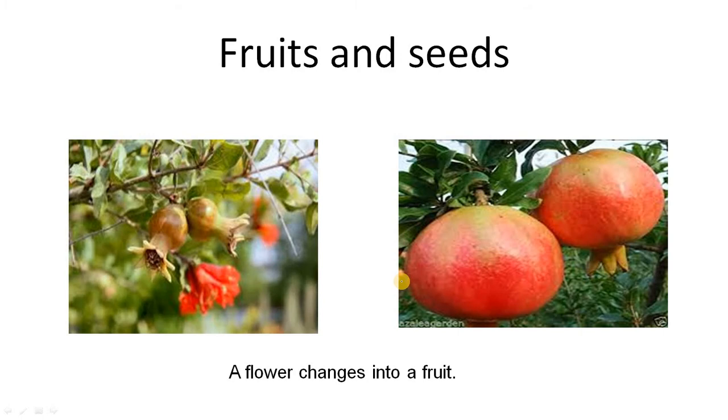And the next important point is they have seeds inside them, right? Fruits are soft and fleshy in nature. They grow from flowers and they have seeds inside them. Some fruits have only one seed, some have a few seeds, but there are other fruits which have many seeds in them. An example for a fruit with one seed can be mango, right?